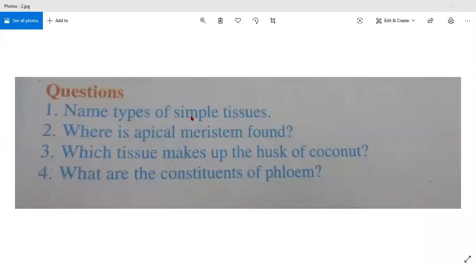Devjit, are you able to say the spelling of parenchyma? Yes, ma'am. PARENCHYMA. Yes, very good. Collenchyma. COLLENCHYMA. Very good.